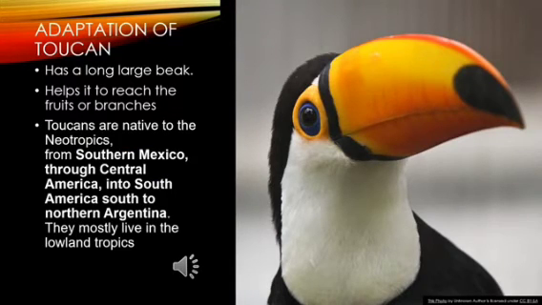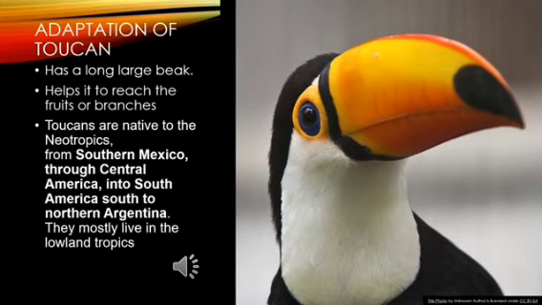As soon as you look at the picture, you can make out it has a very large beak. Now this bird lives in the regions of southern Mexico and through Central America, in the rainforest.